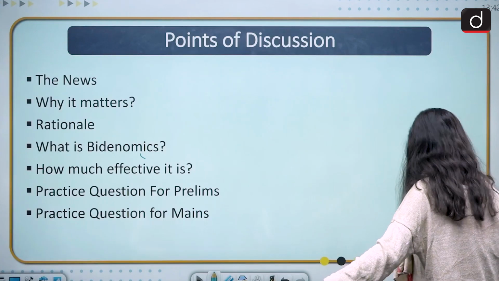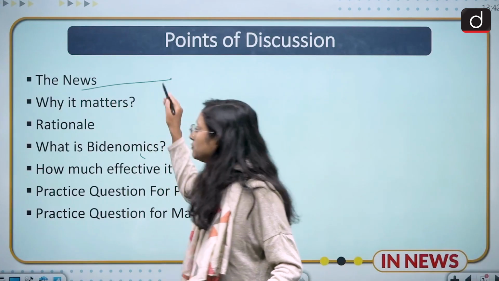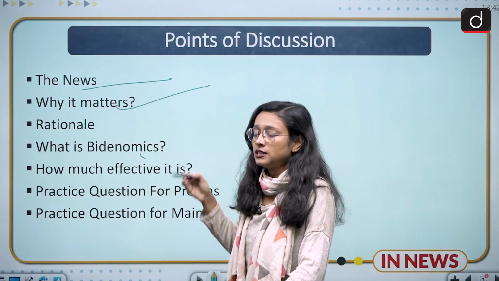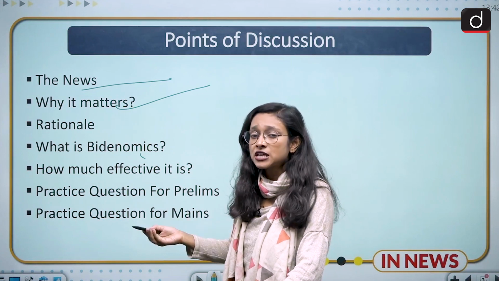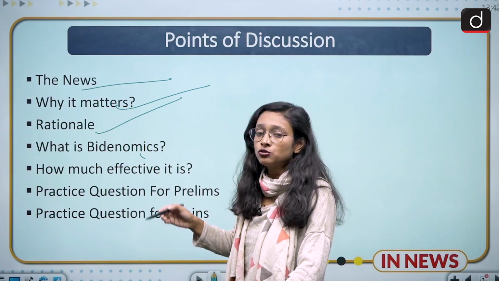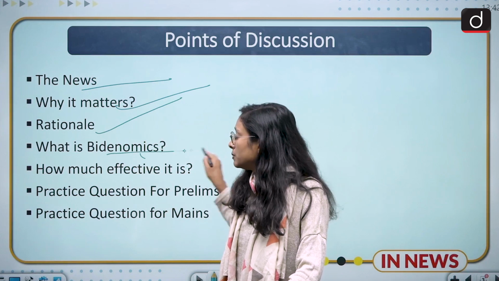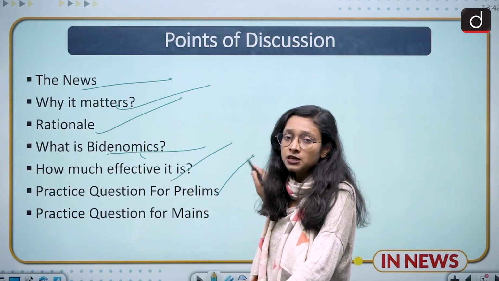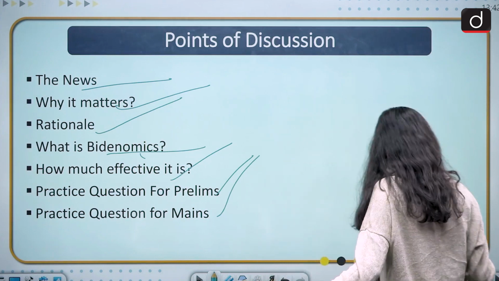So moving to the points of discussion. First of all, we are going to discuss the news, and then we are going to discuss why it matters, that is, why Bidenomics matters, and then what is the rationale behind it. Then we are going to discuss a brief about Bidenomics, and then how effective it is, and then practice questions for prelims and mains.